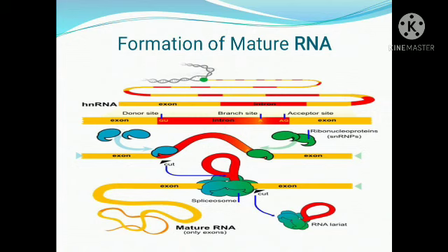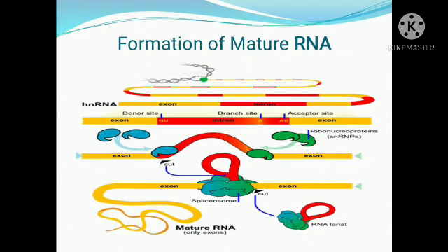The spliceosome acts on the introns, cuts them, and unites the exons together. So once the splicing has completed, now the RNA is free from introns. That means it is a mature RNA with only the useful part, the parts which code for protein.